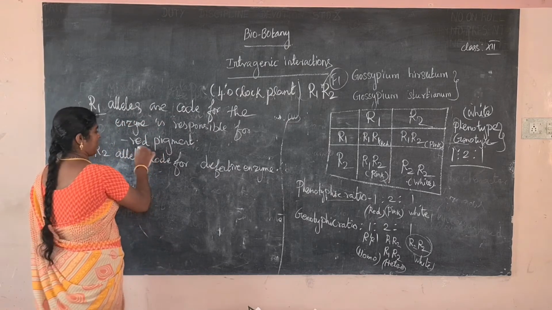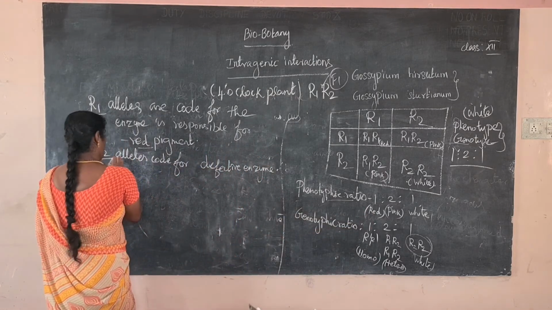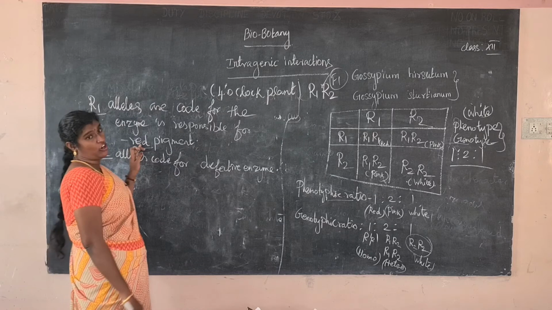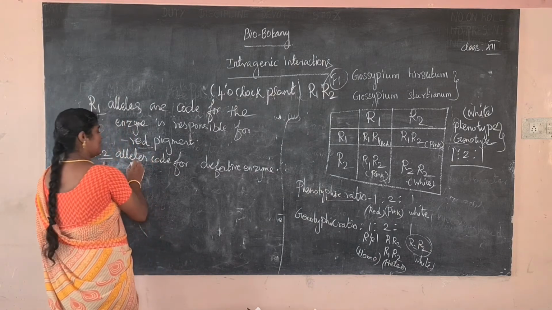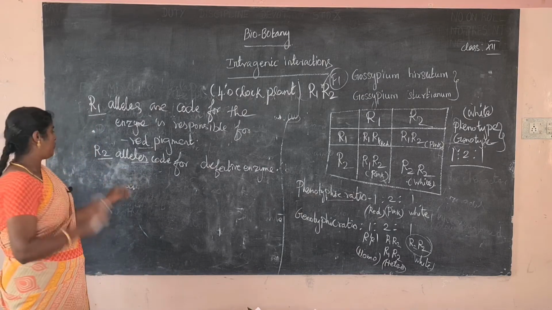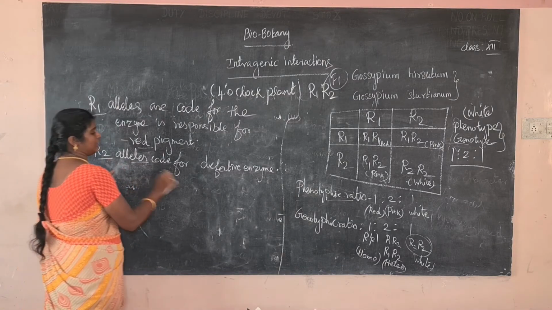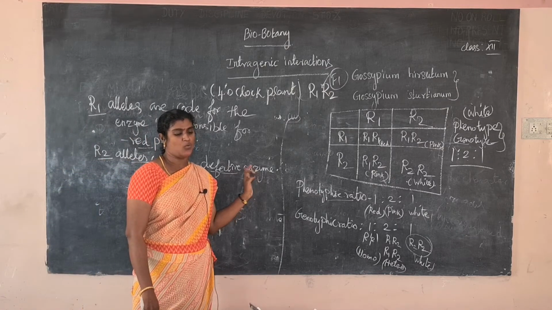The R2 allele is normally the white color pigment gene arrangement. What is the meaning of defective enzyme? Which color does it represent? It is the white color.